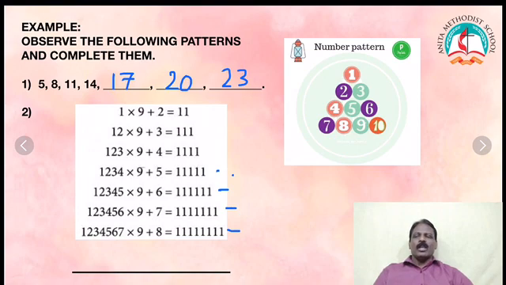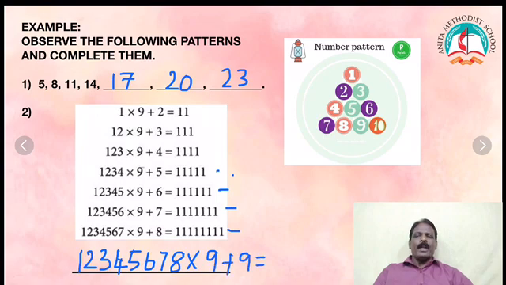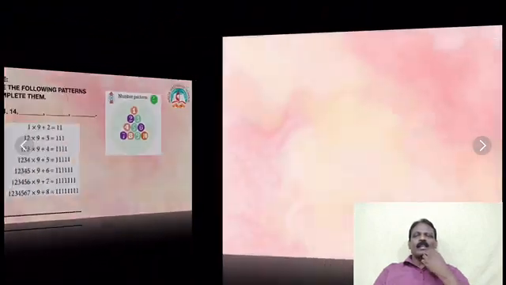So now the same pattern has to be followed. Next number will come. The previous number 1234567 is there. What's the next number? 12345678 into 9 plus 9 is equal to how many ones will come? 9 ones. 111111111. So 9 ones are coming. Understood children? Okay.